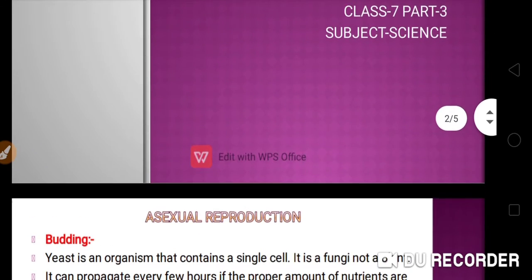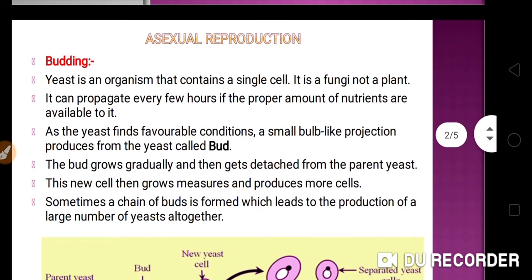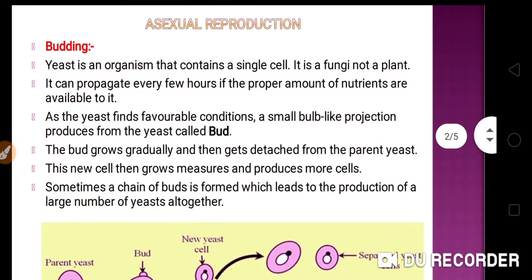So let's see, now the second mode of asexual reproduction is known as budding. So students, what will happen in this kind of reproduction? Let's take an example of yeast. Yeast is an organism that contains a single cell. It is a fungus, not a plant.